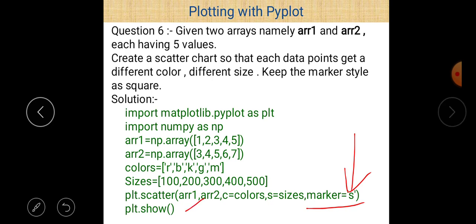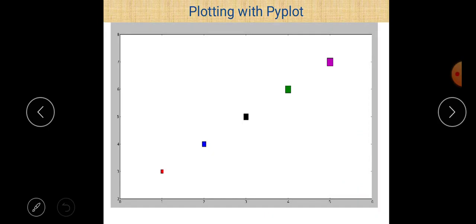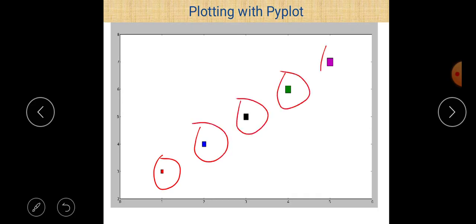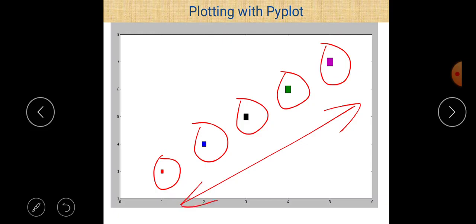After the execution of this program, we get the output like that. You can see that these are the 5 different values, and these 5 different values are represented by squares. The size of all the 5 values is different here, and the colors are also different. So this is a scatter chart. And why is this a scatter chart? Because all these points are not connected to each other by a line segment. That is the difference between a line chart and a scatter chart.